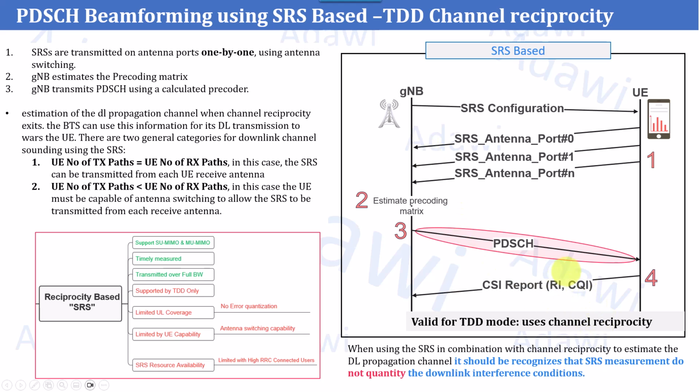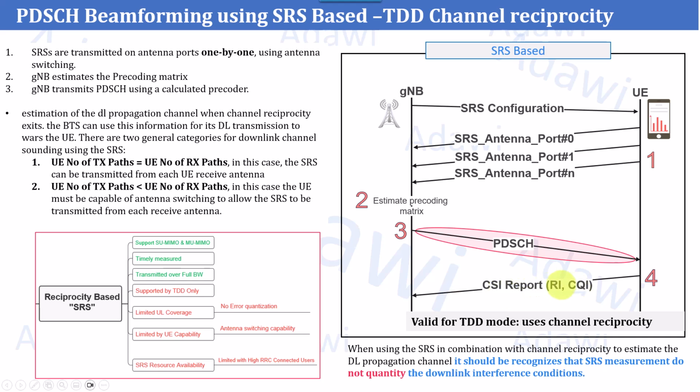You can use the CQI information just to do fine tuning for the precoding matrix, because at the end CQI is measured based on the CSI-RS. And if you remember the CSI-RS, we used to have different types of CSI-RS, including interference management and other types as well, which measure the intra and inter-cell interference. So based on that, the CQI will be reported by the CSI, channel state information.